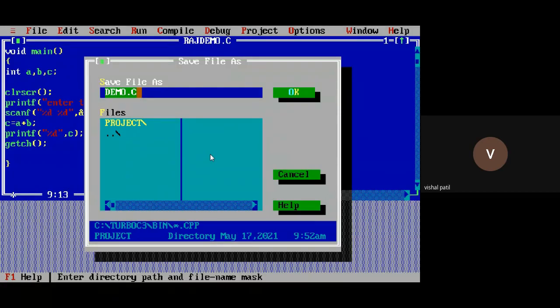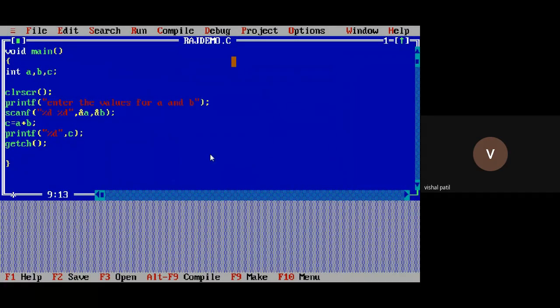So your file name can be anything. I have given demo, but the extension should be .c, and then you need to click on the OK button. I already gave the name as Raj demo. It can be anything, but the extension should be .c.